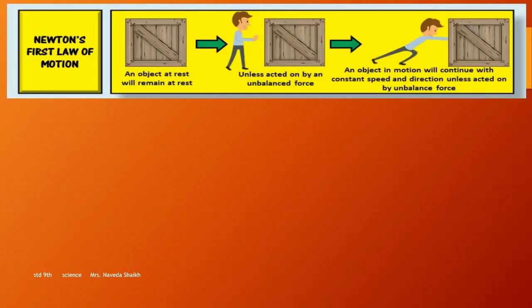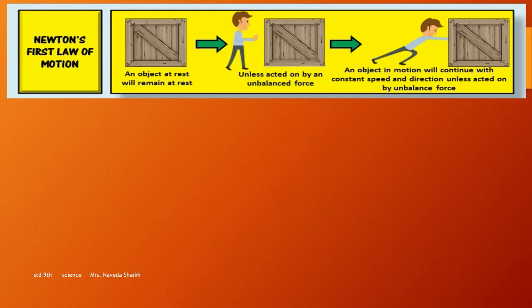So today we learned about Newton's three laws. The first law stated that an object at rest will remain at rest, meaning here this box will remain like this only unless acted on by an unbalanced force.